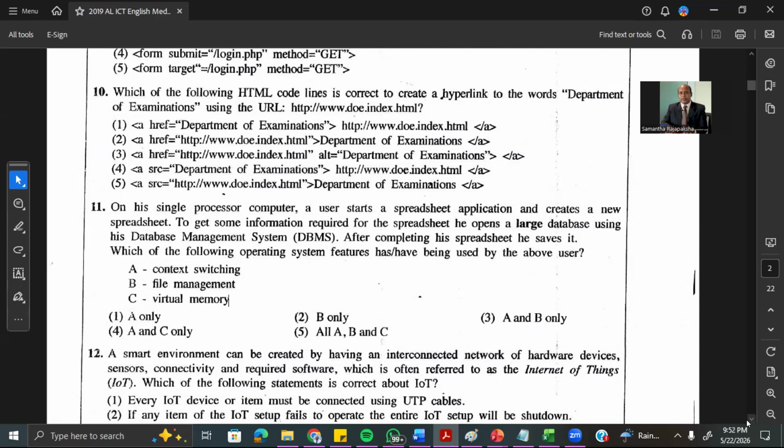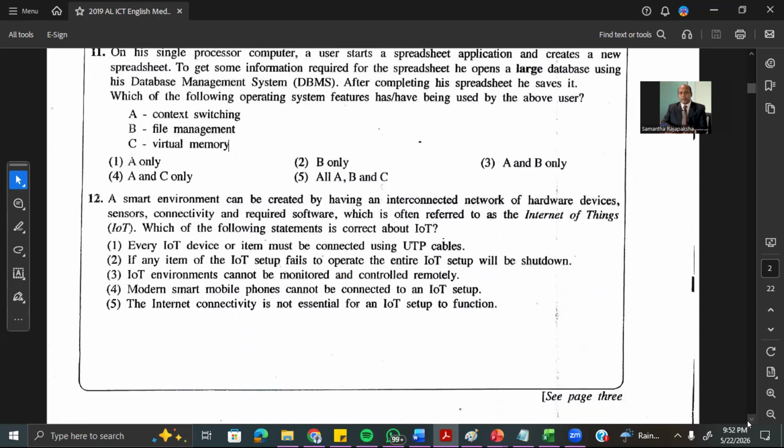Then we go to question number 12. Smart environment can be created by having an interconnected network of hardware devices, sensors, connectivity, and required software, which is often referred to as IoT, Internet of Things. So, which of the following statements is correct about the IoT?